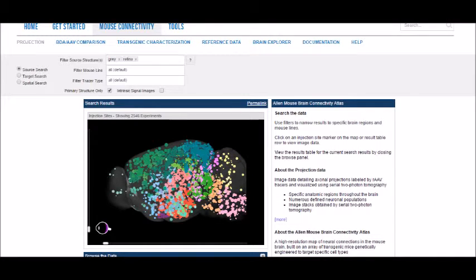Hi, my name is Jacob Gross, and my project is titled Using Mouse Cerebral Connectivity Data to Remap the Mouse Brain. This project uses publicly available information online. You can find the data at connectivity.brain-map.org. Here, you can see a snapshot of the website. Each of these points represents an experiment.